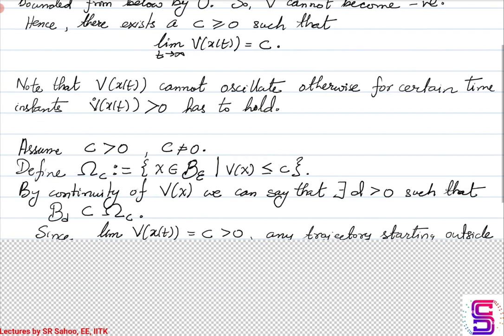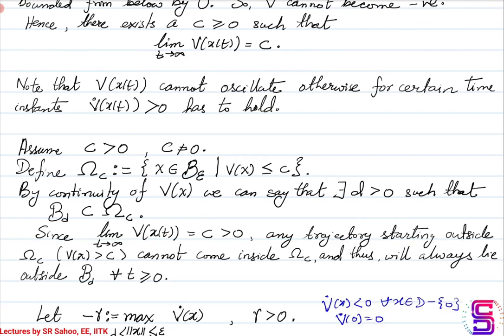Now, what we have said is the limit as t approaches infinity of v of x of t is equal to c, where c is a non-negative number. Now let us assume that c cannot be 0 and c will always be a positive number. So the limit as t approaches infinity of v of x of t is going to be equal to some positive number, under the condition that v dot is negative definite.